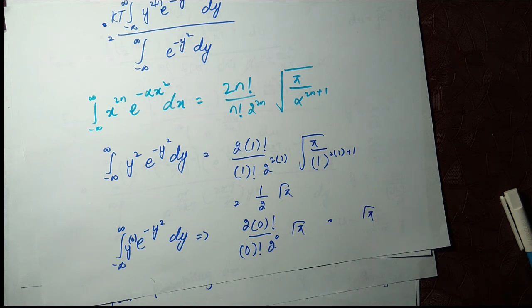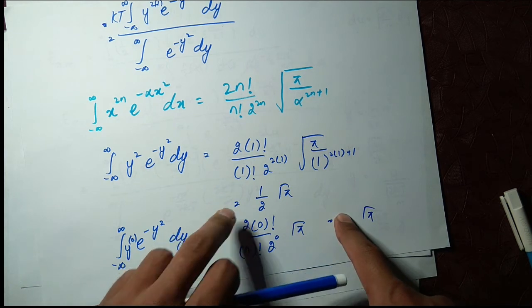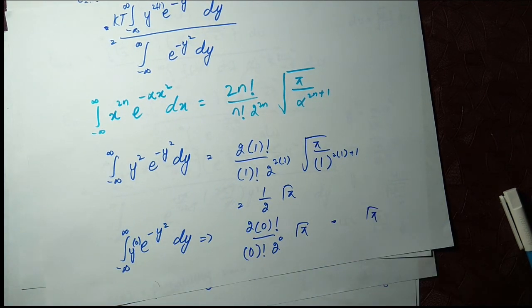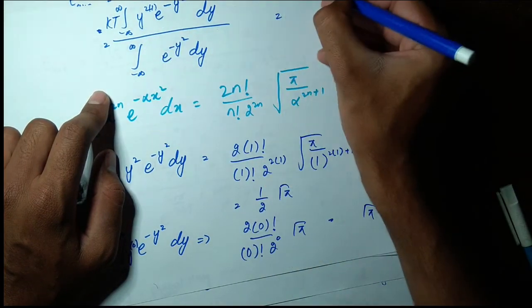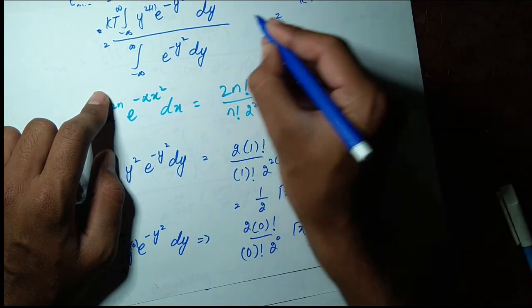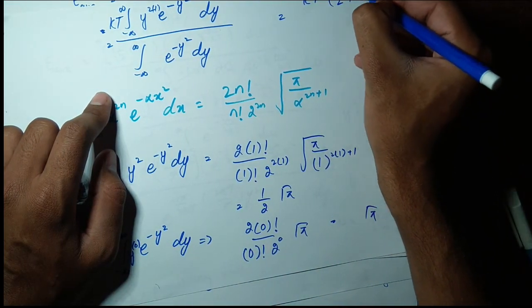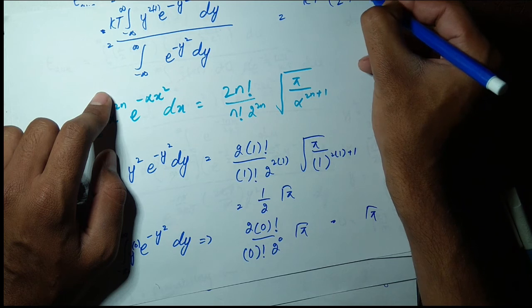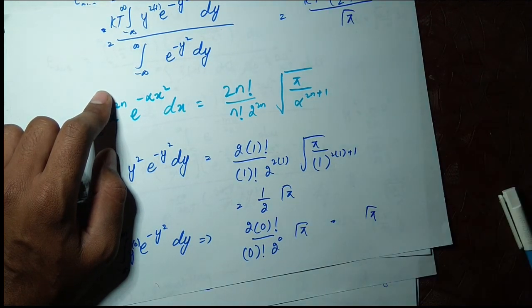So now we have to put this value pi here, and half of under root pi from the other equation. In the above equation, kT was in common, and this equation was equal to half of under root pi divided by under root pi.